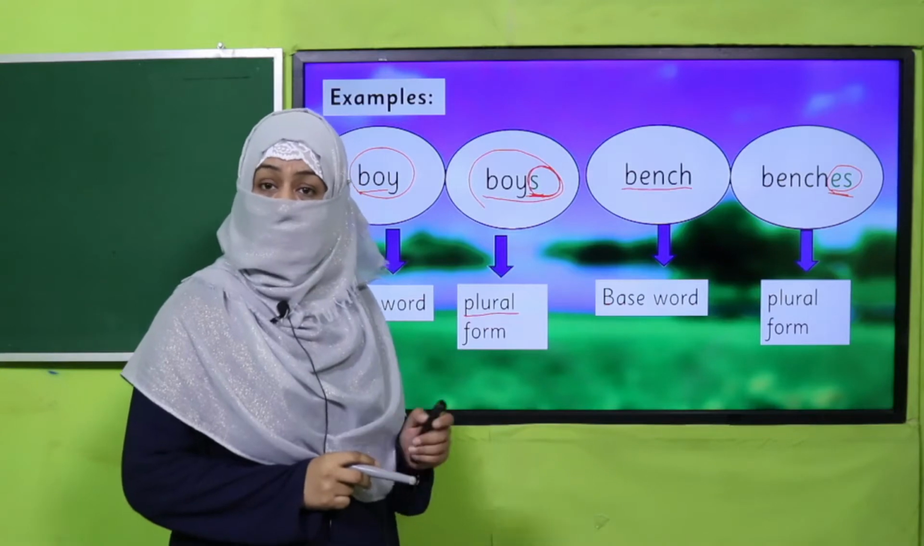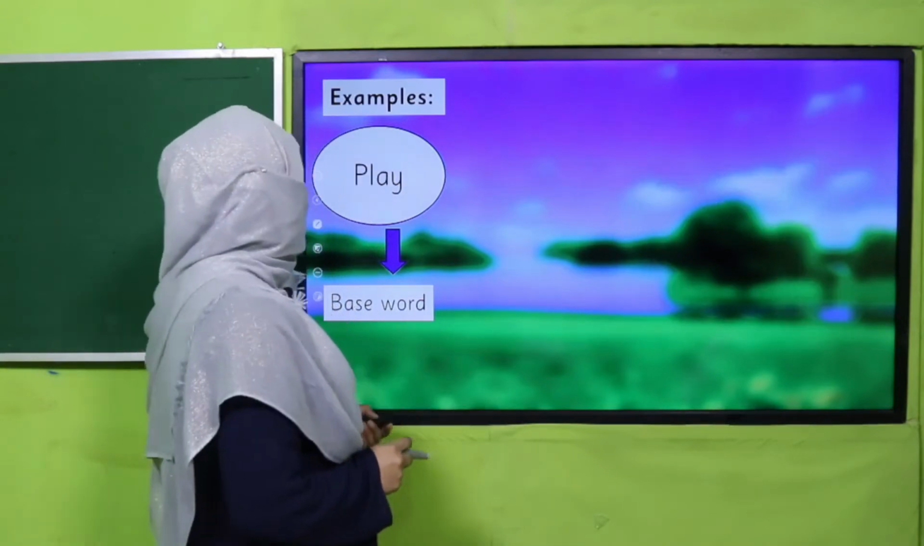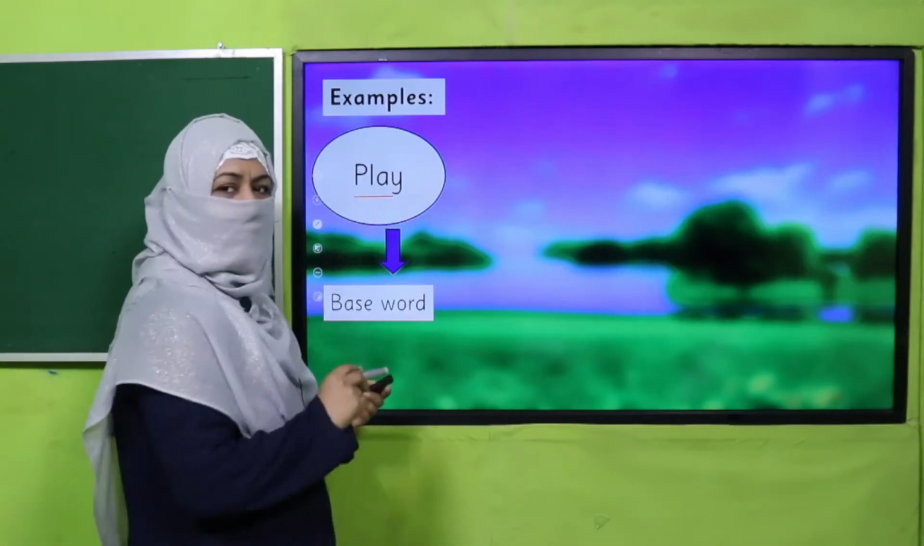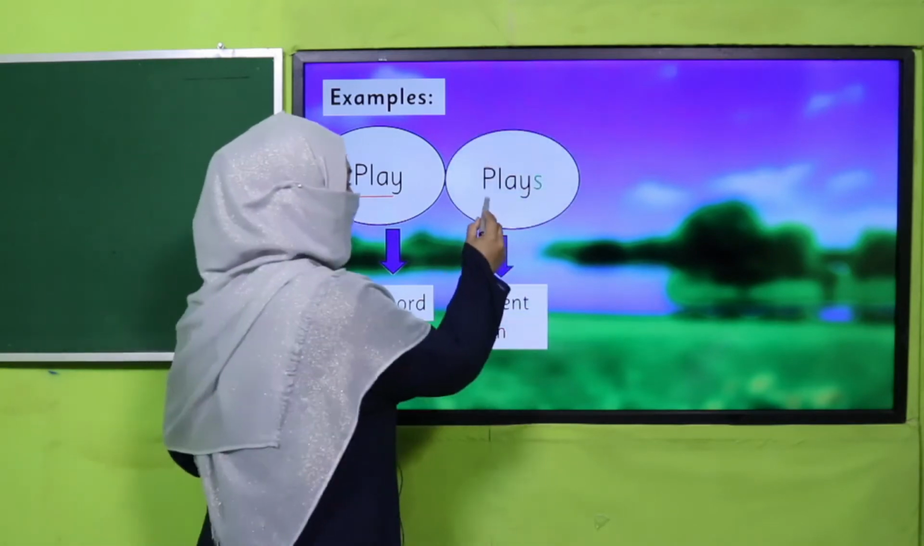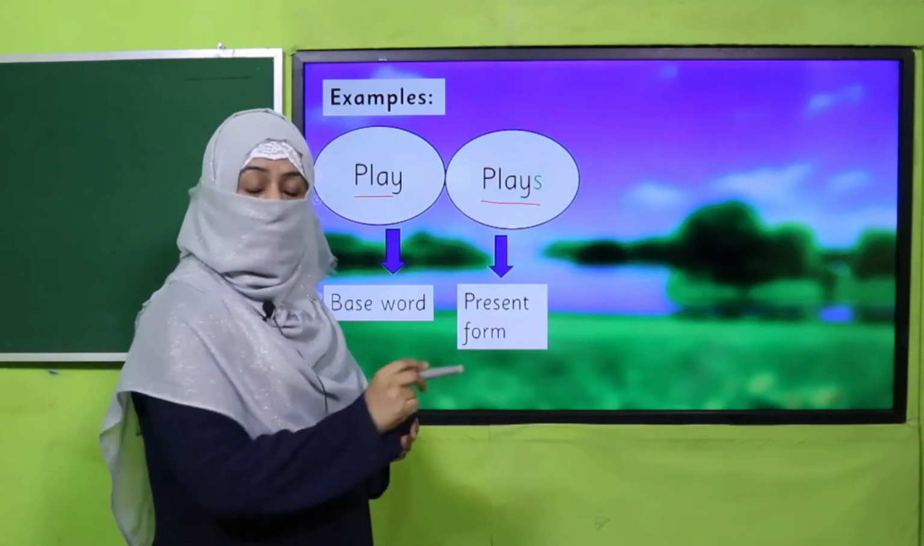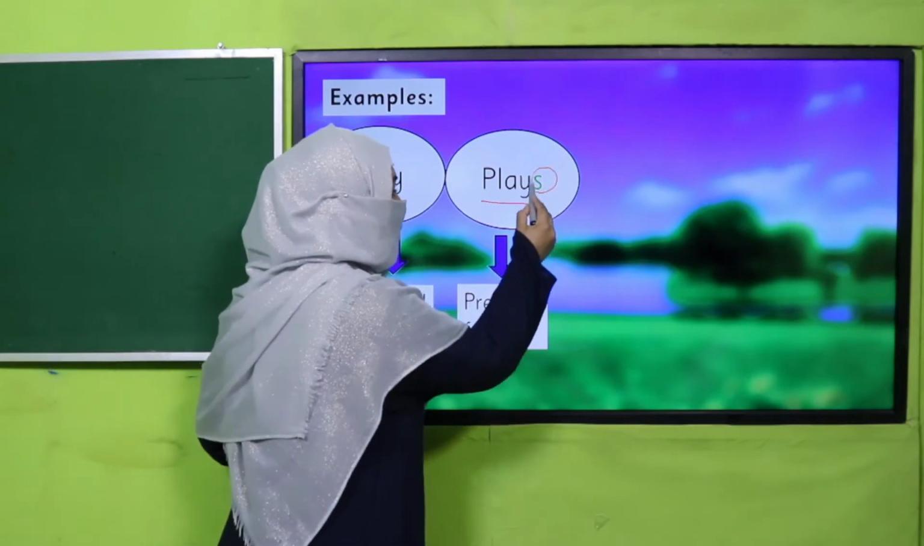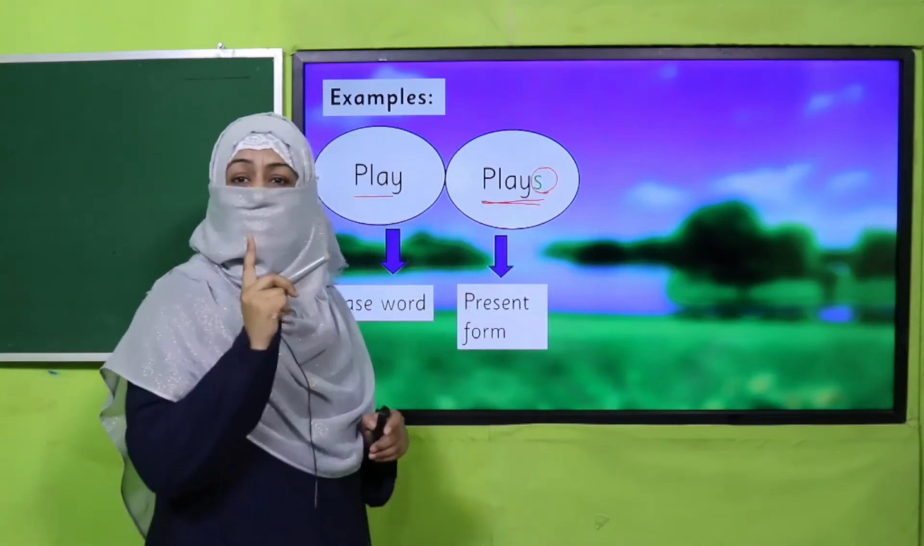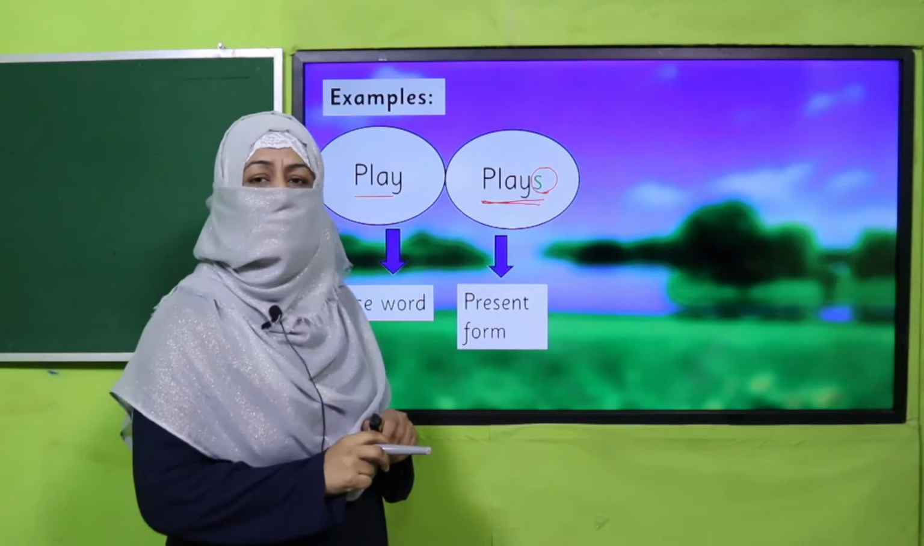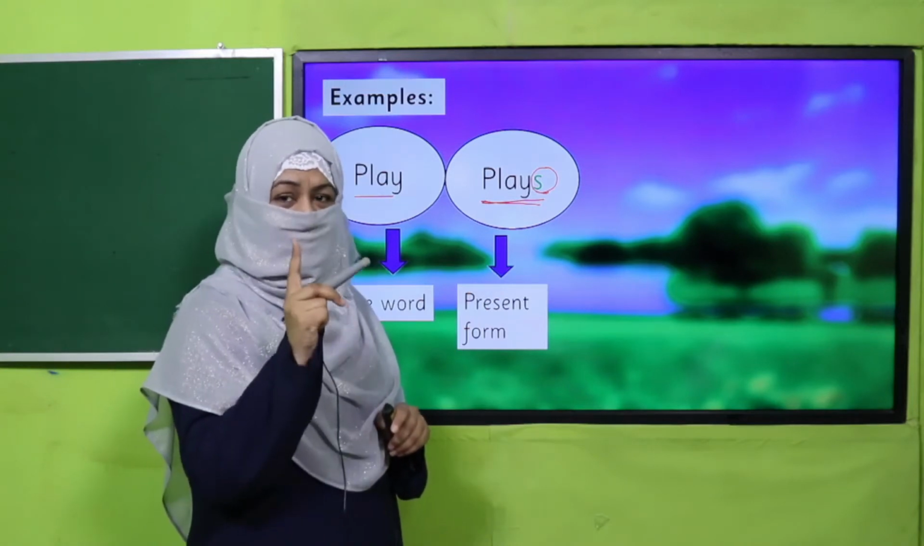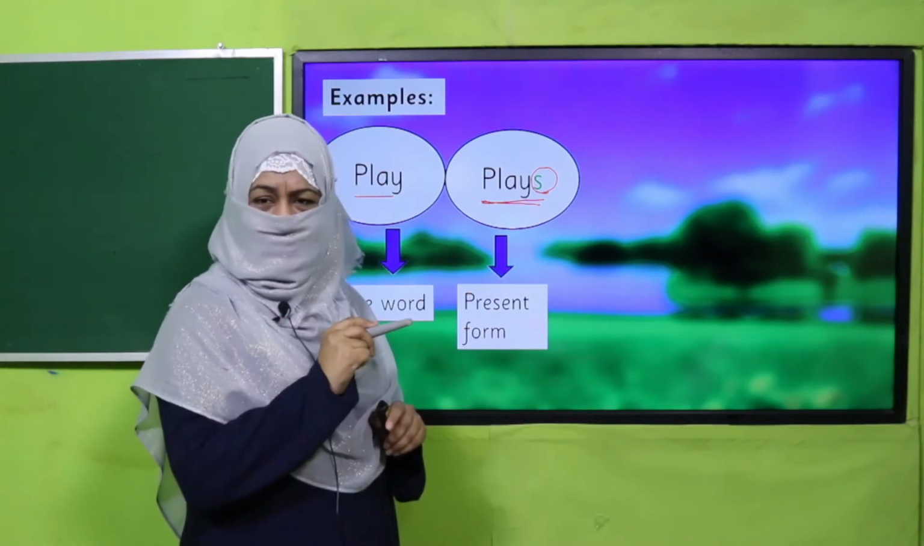It can be for a verb as well. How do we do that? Look at this. Play and plays. And we know, I have taught you, we add S with a verb when the subject, the person who is doing the task, is singular, the third person singular. Remember?